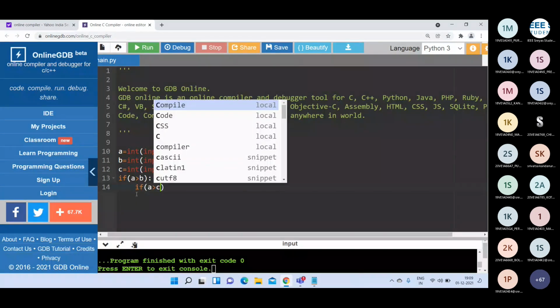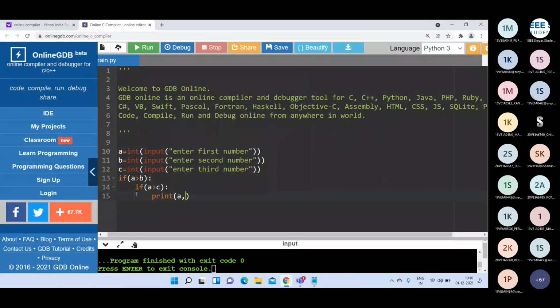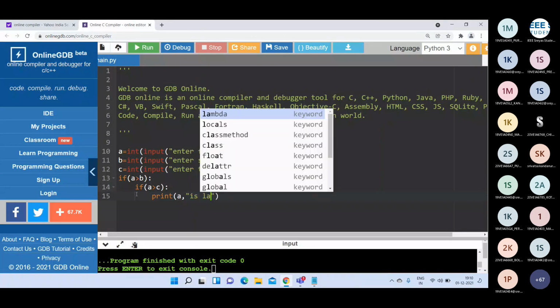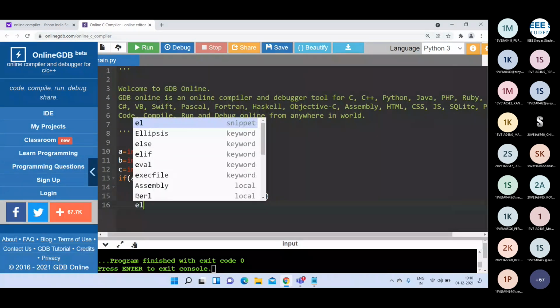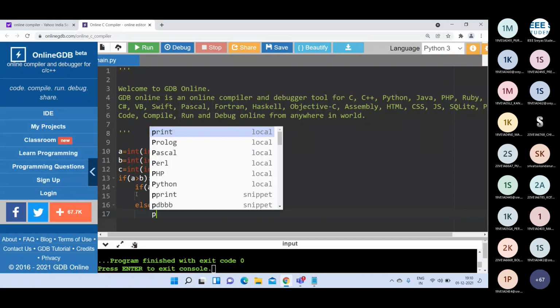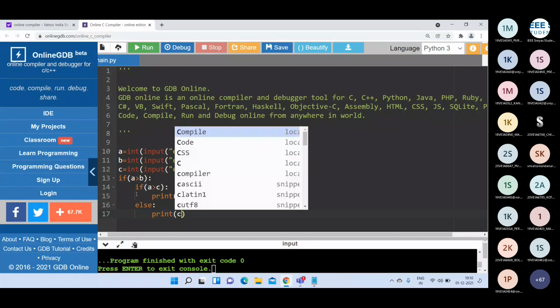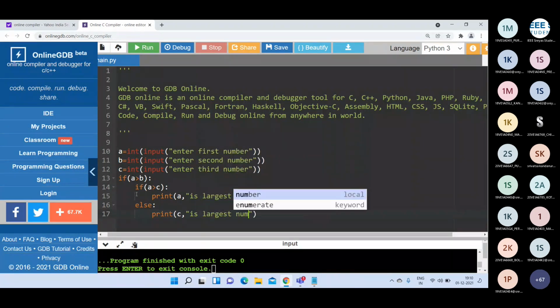If A greater than C. If this is also true, I can print A is the largest number. Otherwise, that means A greater than B is true and A greater than C is false. Then which one is the largest number? C is the largest number, because A is greater than B, but A is not greater than C. That means C is the largest number here.